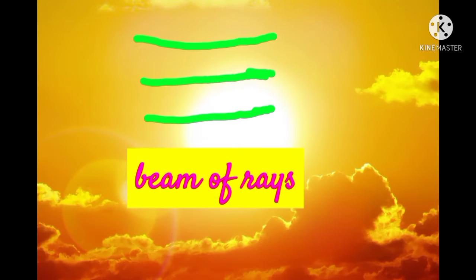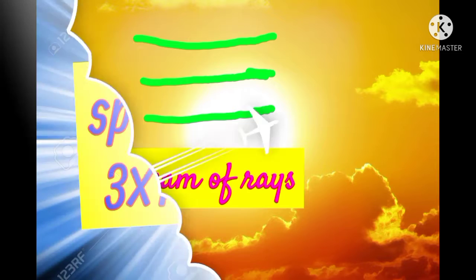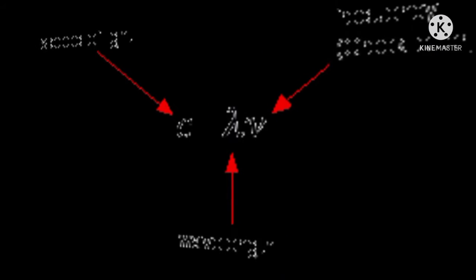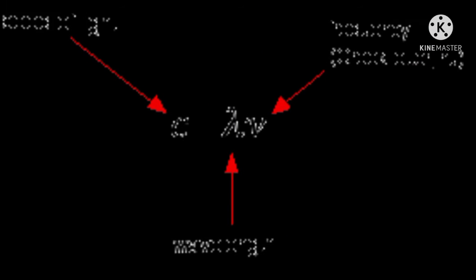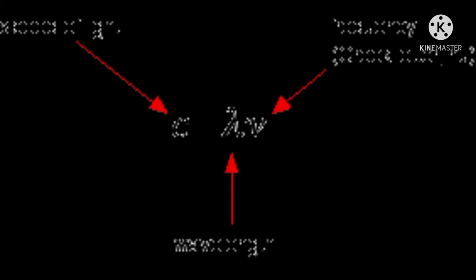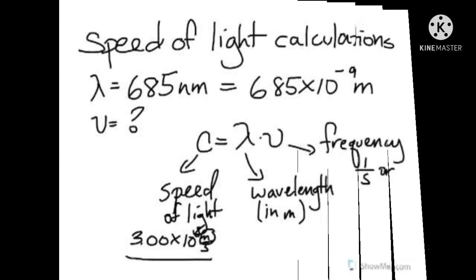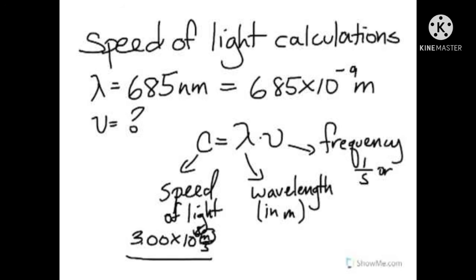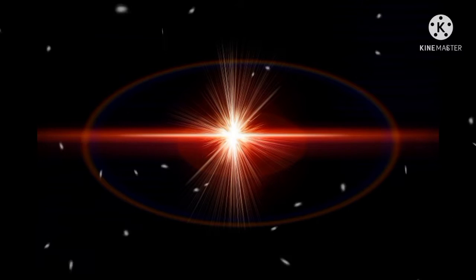Light travels, which means it must have a speed. The speed of light is 3 × 10^8 meters per second. We can't imagine it: within 1 second, it can cover a distance of 3 × 10^8 meters. How do you find the speed? With the formula c = λν, where λ is the wavelength and ν is the frequency. If you see the path of light, it will always be